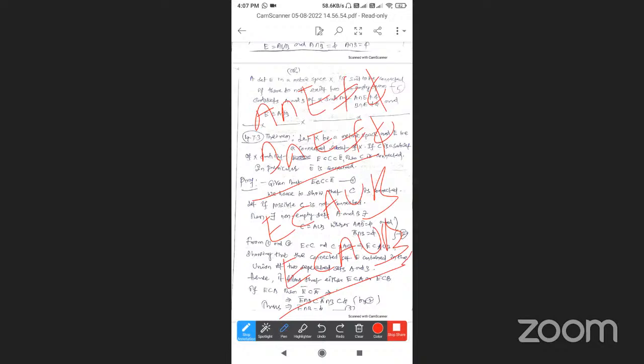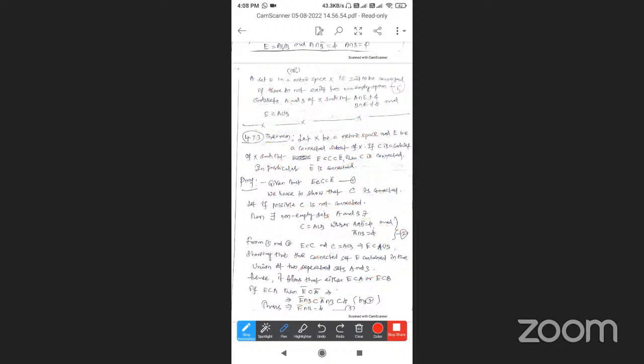Here we take the complement for open sets; A-bar is a closed set. Open, closed, that's the meaning.